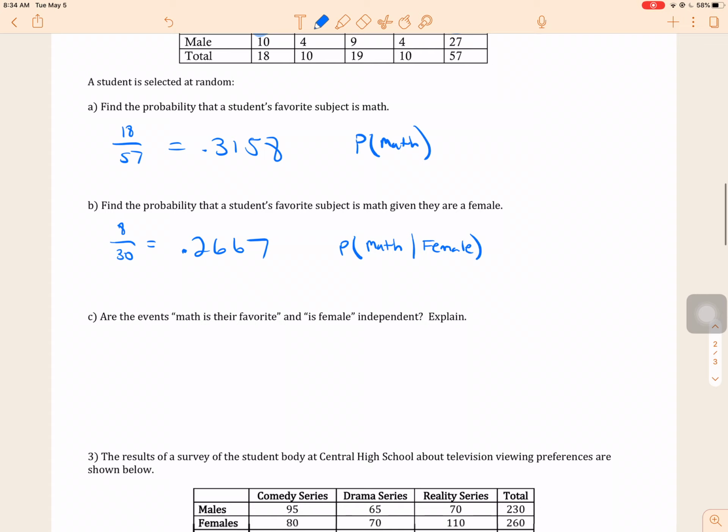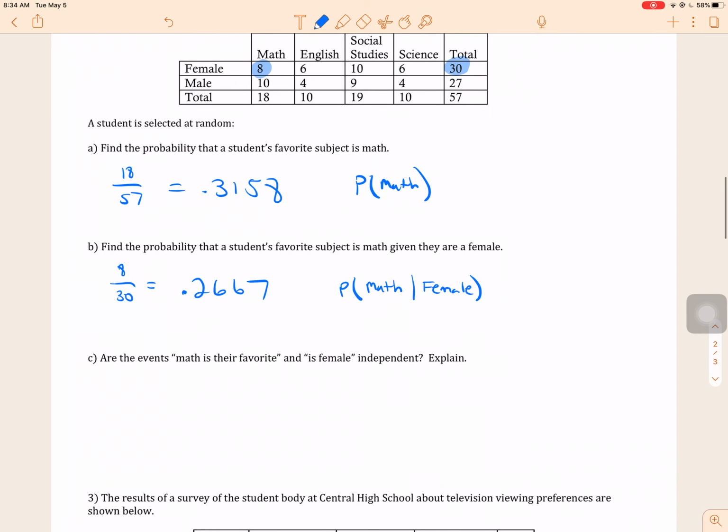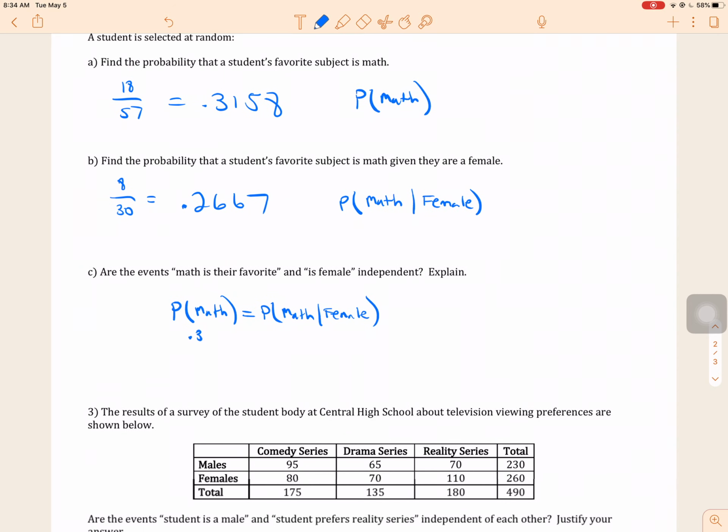Let's take a look. Is the probability that someone likes math equal to the probability that someone likes math given that they're female? Are these the same? Well, 0.3158 is the probability that anyone likes math, but if you're female, the likelihood that your favorite subject is math is only about 27%.